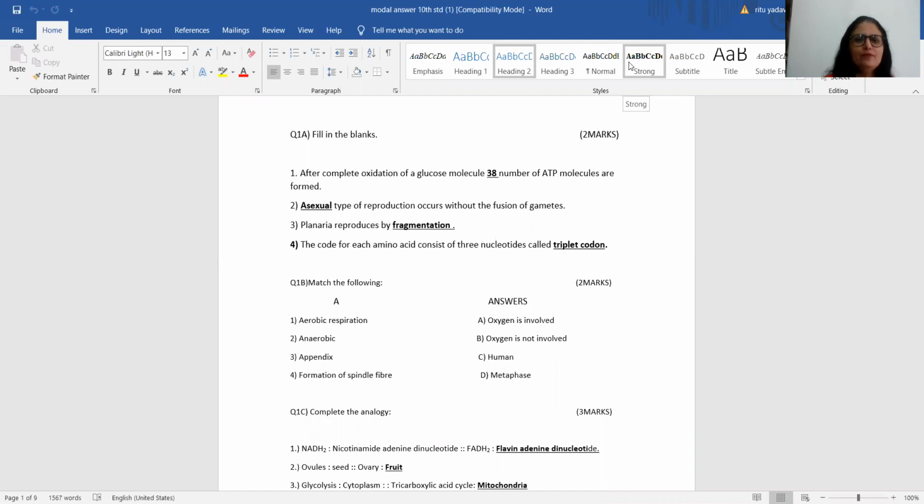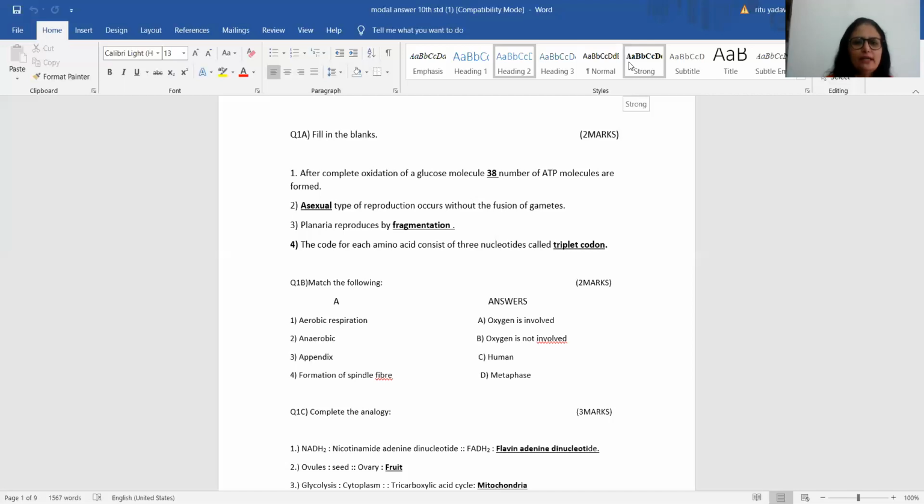First question, after complete oxidation of glucose molecule, dash number of ATP molecules are formed. Correct answer is 38. Second question, dash type of reproduction occurs without the fusion of gametes. Correct answer, asexual. Third, planaria reproduces by dash. Correct answer, fragmentation. Fourth, the code for each amino acid consists of 3 nucleotides called dash. Correct answer is triplet codon.